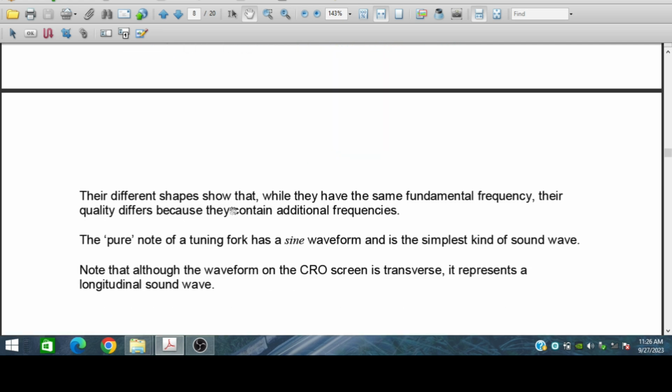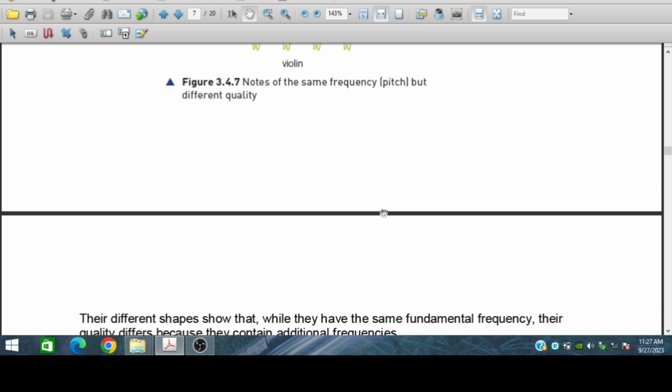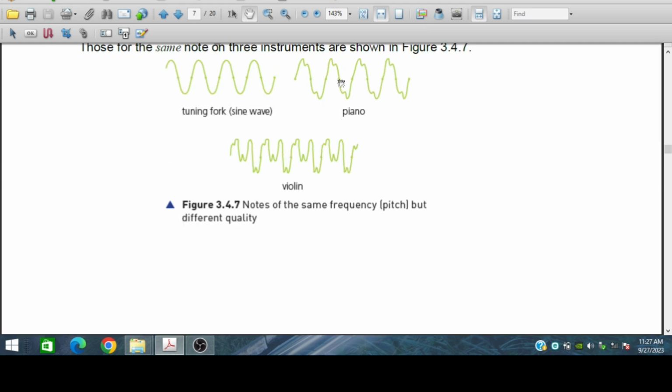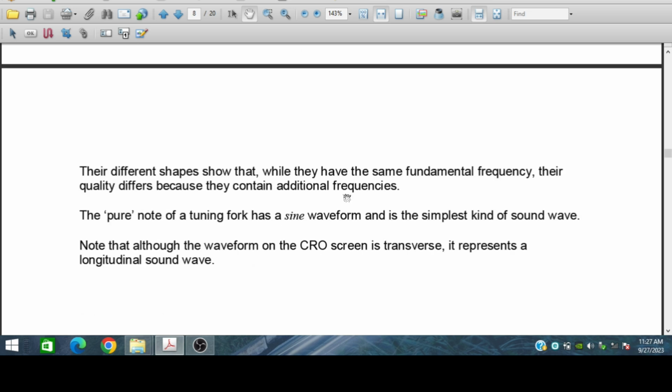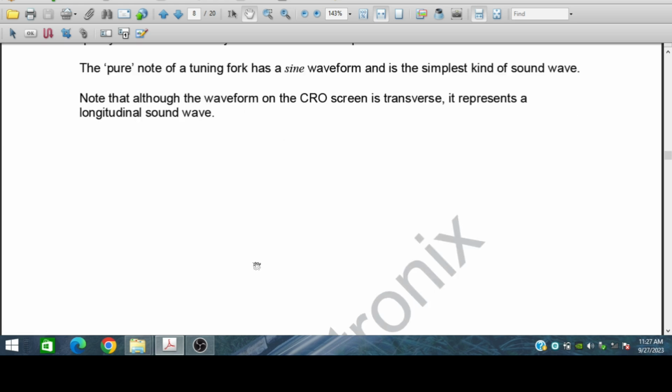Their different shapes show that while they have the same fundamental frequency, their quality differs because they contain additional frequencies. The additional frequencies are harmonics. The pure note of a tuning fork has a sine wave, a simple kind of sound wave. Note that although the wave on the CRO screen is transverse, it represents a longitudinal sound wave.